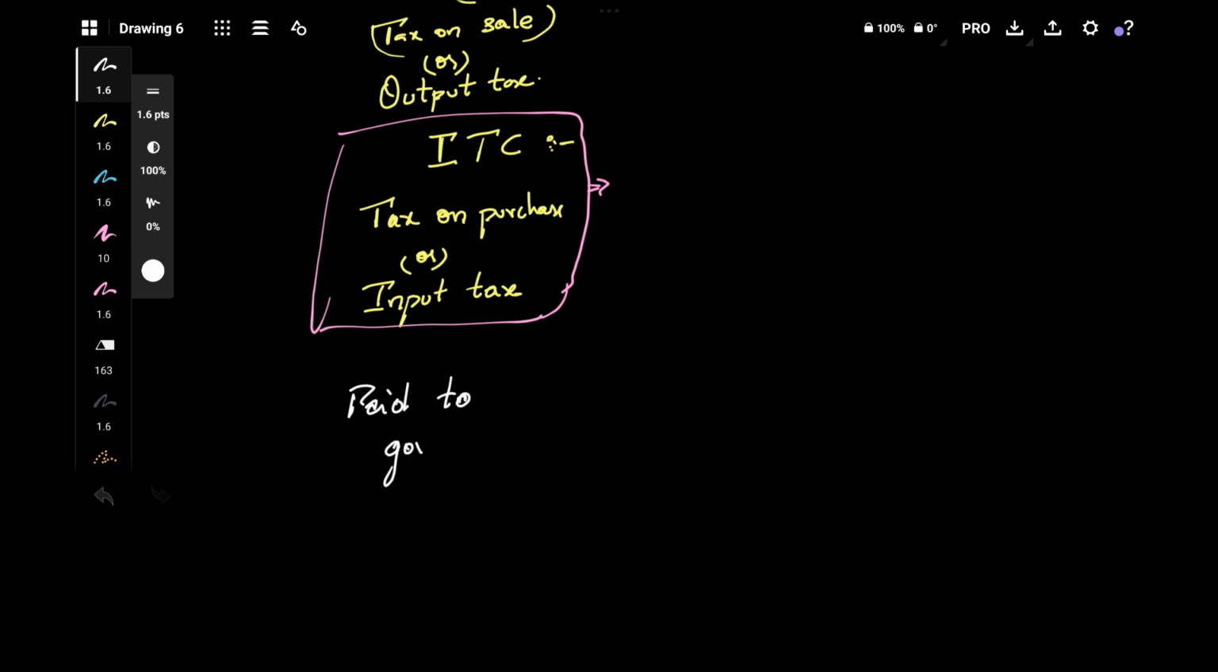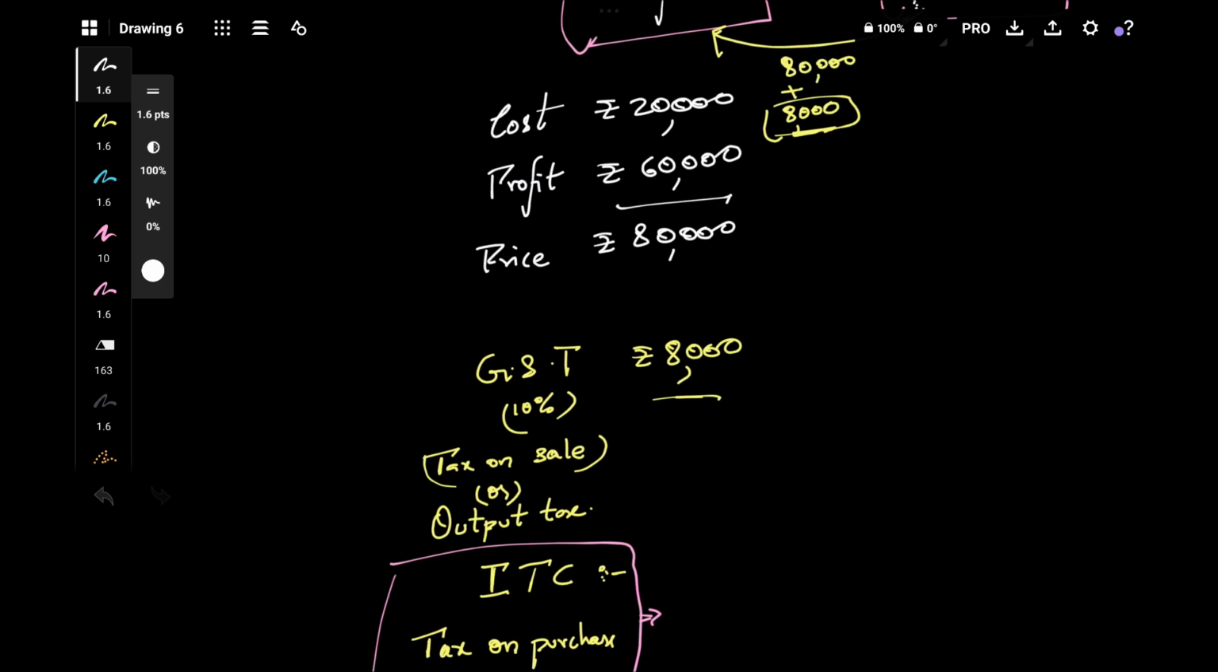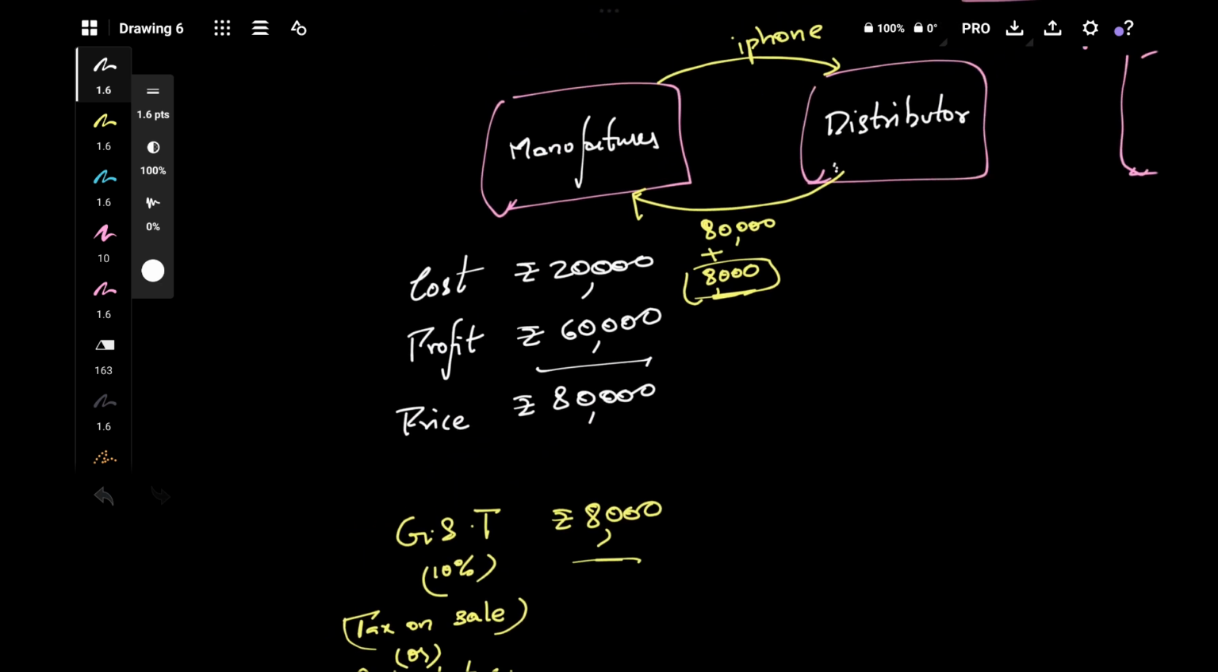So this manufacturer is collecting tax, but he has to pay tax to the government, right? Output tax minus input tax. I'll explain what this formula, output minus input tax, is. So for now, let's assume this manufacturer